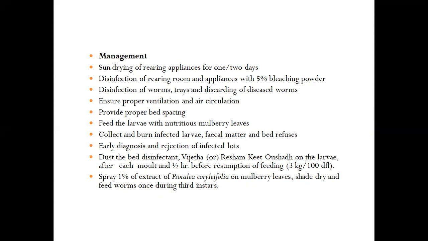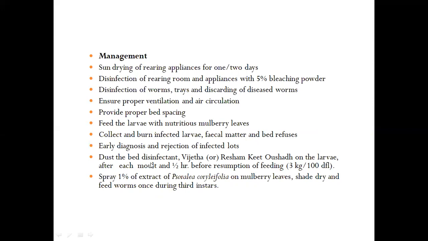Then feed the larvae with nutritious mulberry leaves. Collect and burn infected larvae, because there is a chance to spread the disease. That's why we burn the infected larvae, fecal matter, and bed refuse. Early diagnosis and rejection of infected lots.